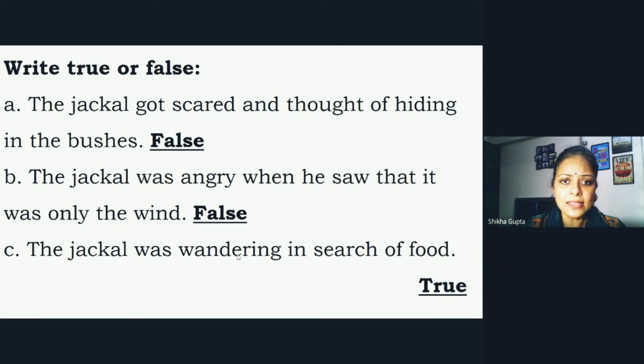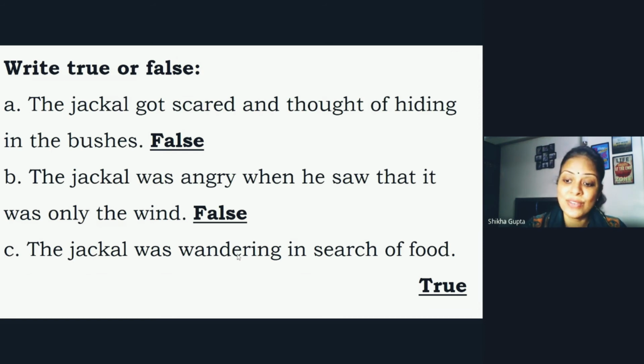Second, the jackal was angry when he saw that it was only the wind. Is it true or false? It is false, because the jackal was very happy when he found out that it was only the wind, and there was no reason for him being scared. So he was happy to find out that it was wind. Now, third sentence, the jackal was wandering in search of food. And it is true, because the jackal was really very hungry and he was wandering in search of food.